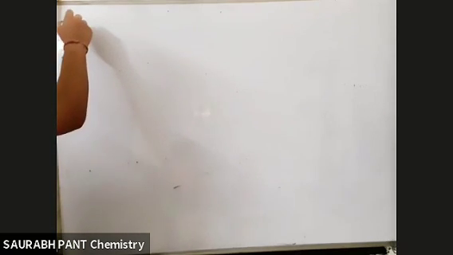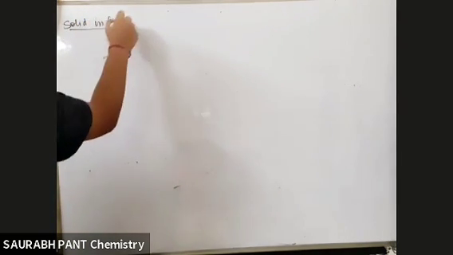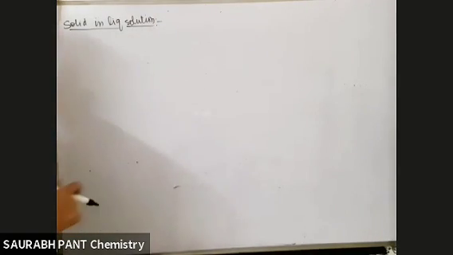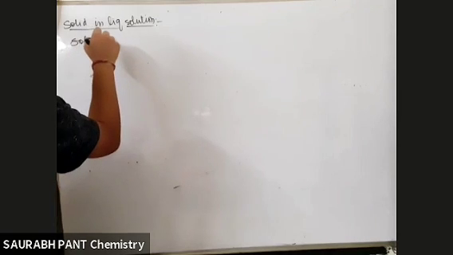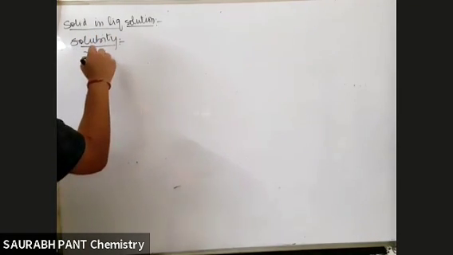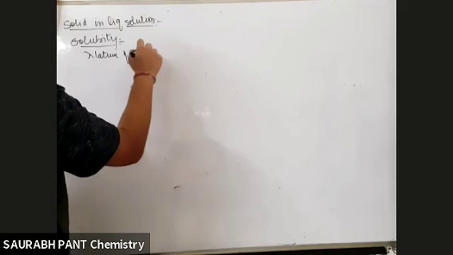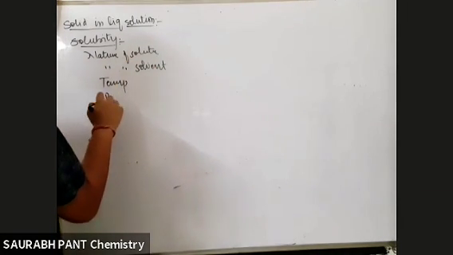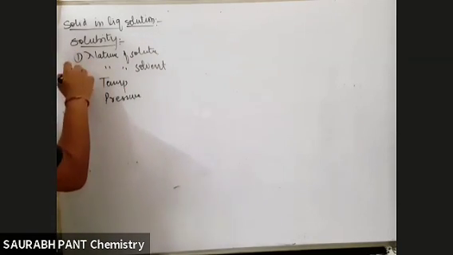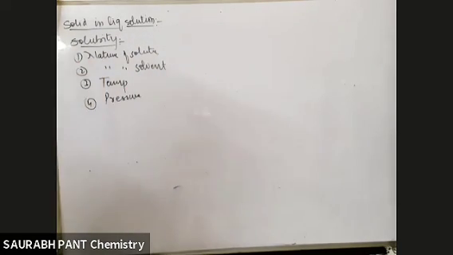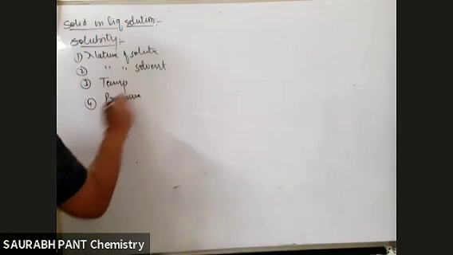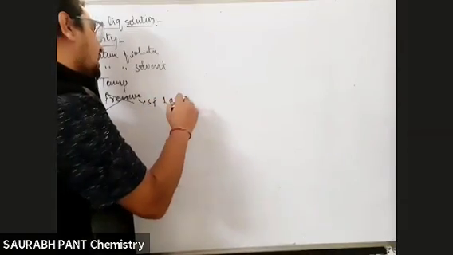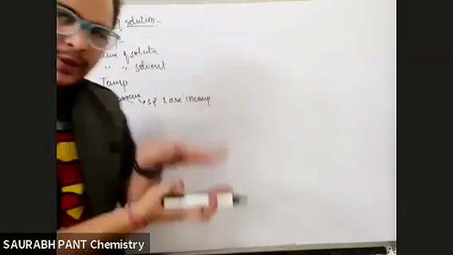Now solid in liquid solution. देखो भाई, when you get a solid in liquid solution, if you remember, solubility depends upon 4 factors. Which 4 factors I said? Nature of solute, nature of solvent, temperature, and pressure. Remember, these are the 4 factors on which any solubility is going to depend. But when you talk about solid in liquid, तो भैया बिल्कुल pressure cut. Why cut? अरे भाई, solid and liquid are incompressible ना.